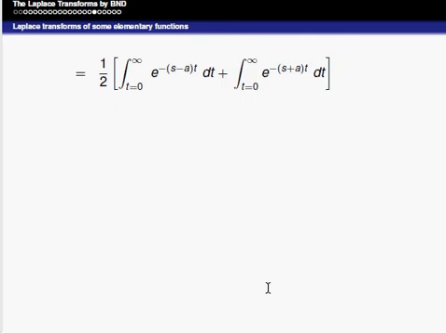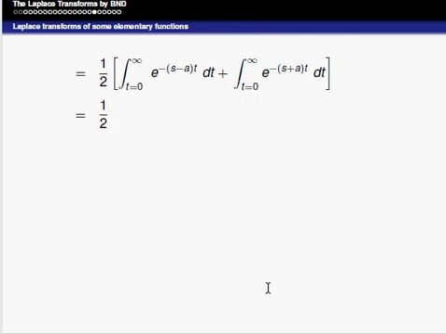So we can split that integral into two parts, that is 1 by 2 into the integral from 0 to infinity e power minus of s minus a into t dt plus the integral from 0 to infinity e power minus of s plus a into t into dt.